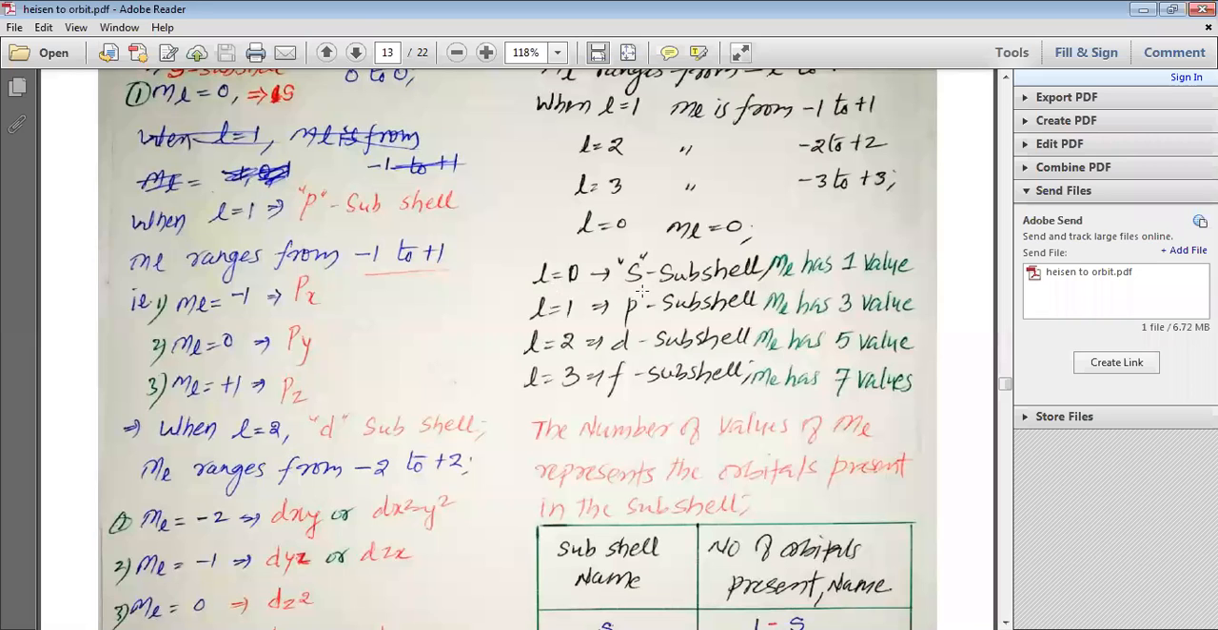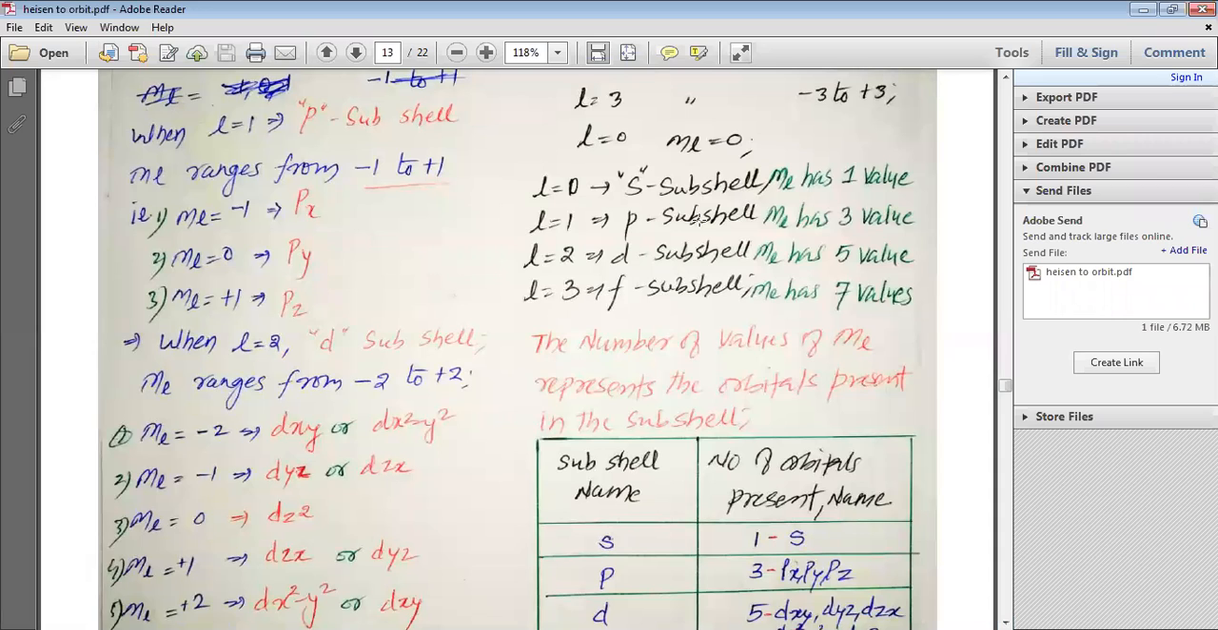When L is equal to 0, we have the S subshell, which has ML with 1 value. When L is equal to 1, it represents the P subshell. That means ML has 3 values. When L is equal to 2, we have the D subshell, where ML has 5 values. When L is equal to 3, the F subshell, where ML has 7 values.